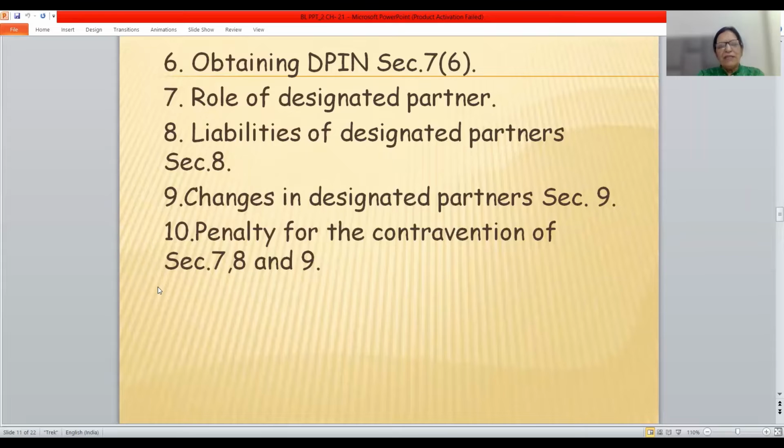Now, amendments have taken place regarding the penalty provisions. In the next video, I'll be taking amendments in all penalty provisions. If there is a violation of section 7, section 8 and section 9, and apart from this, more sections also. All amendments in the various penalty provisions I will be covering in tabular form in my succeeding video on the LLP Act.